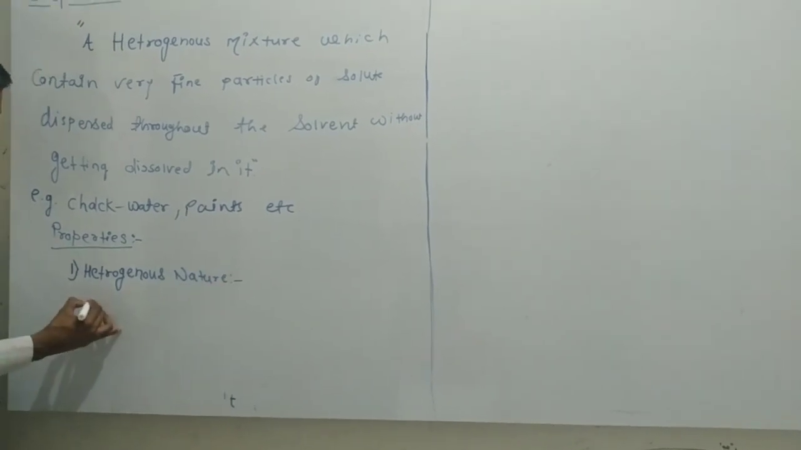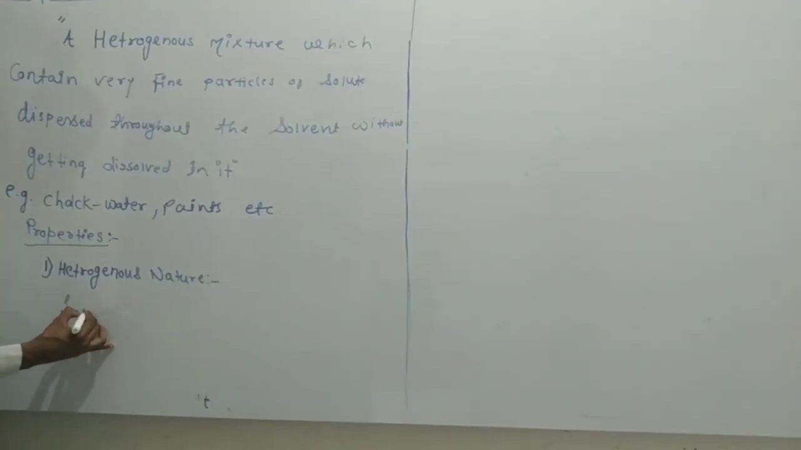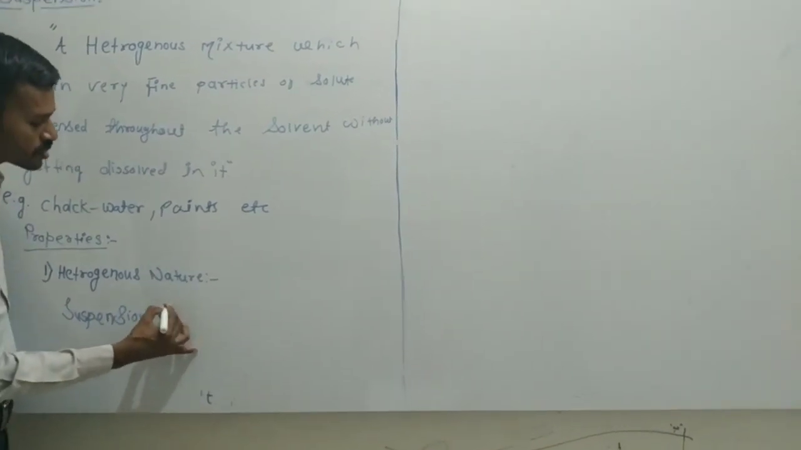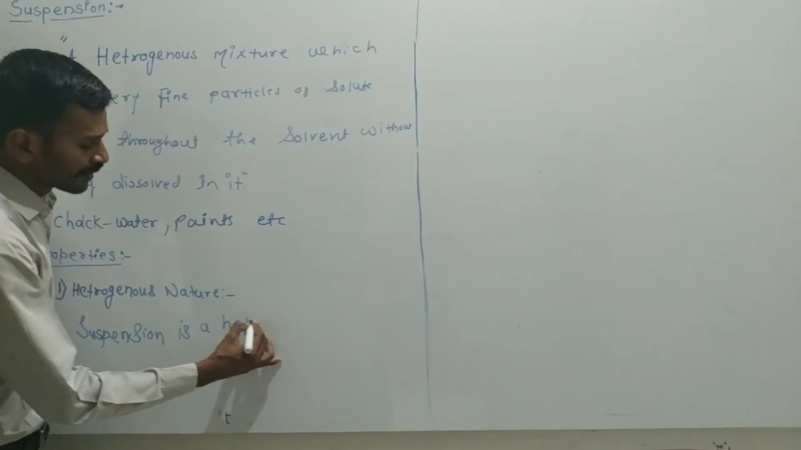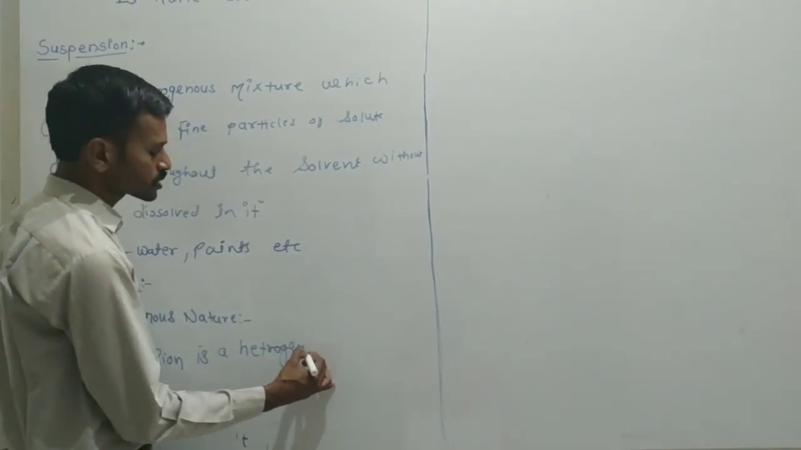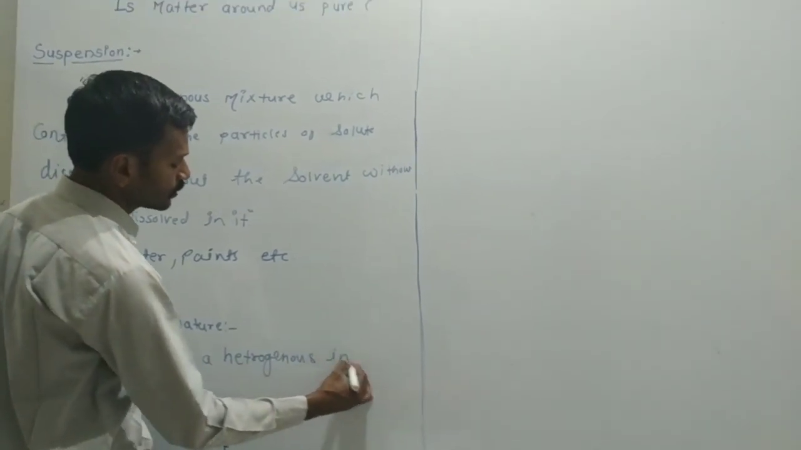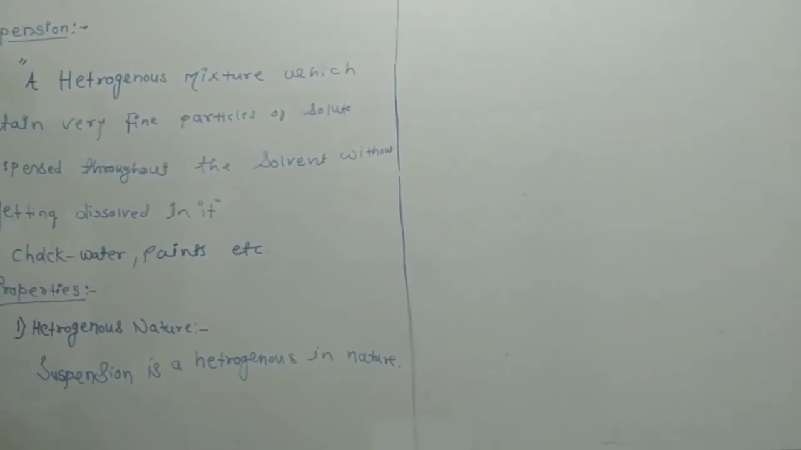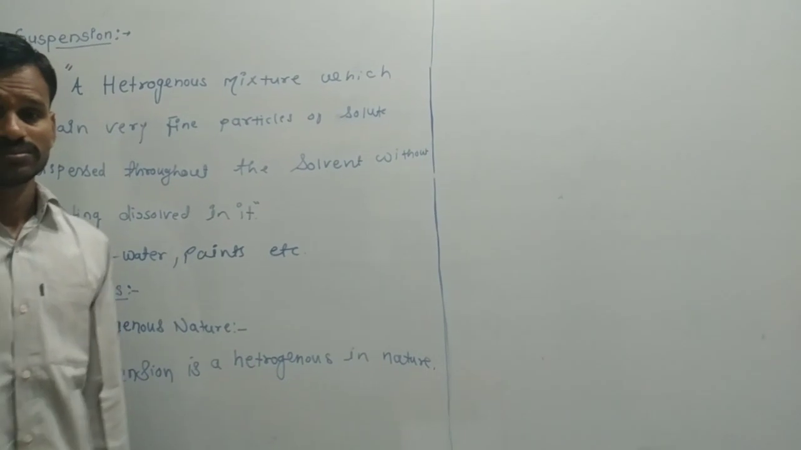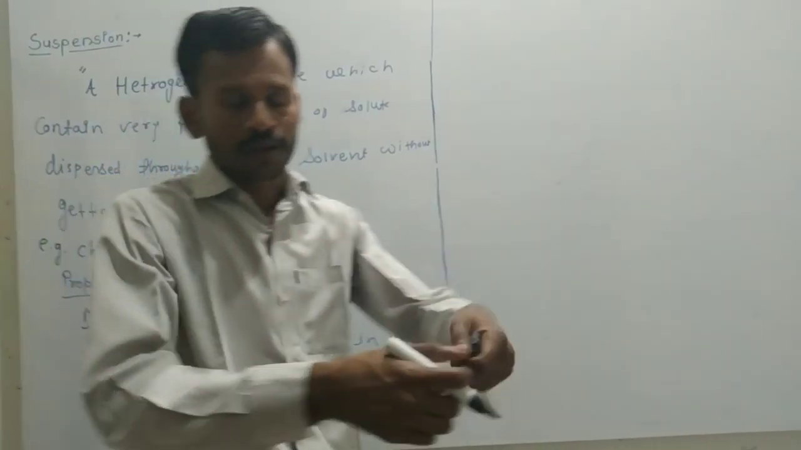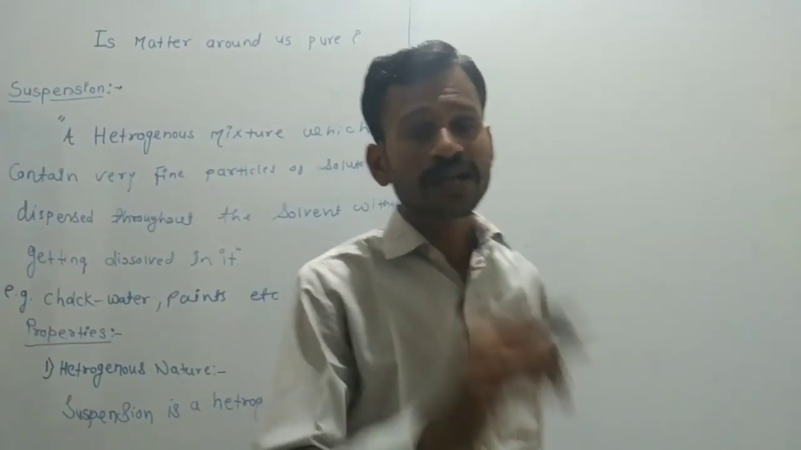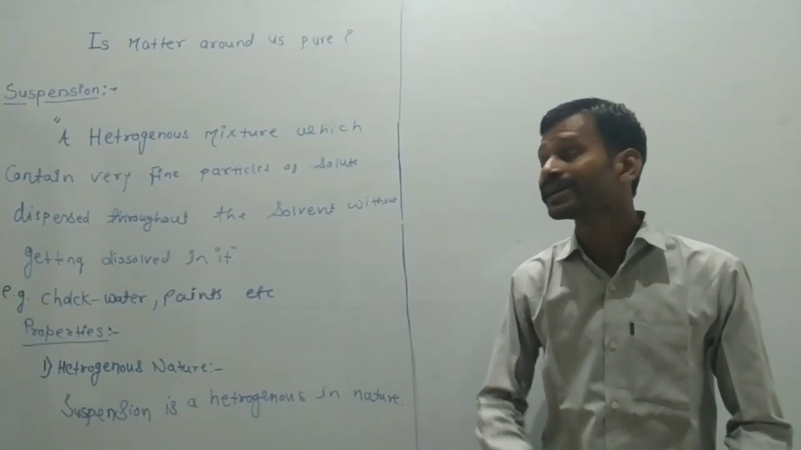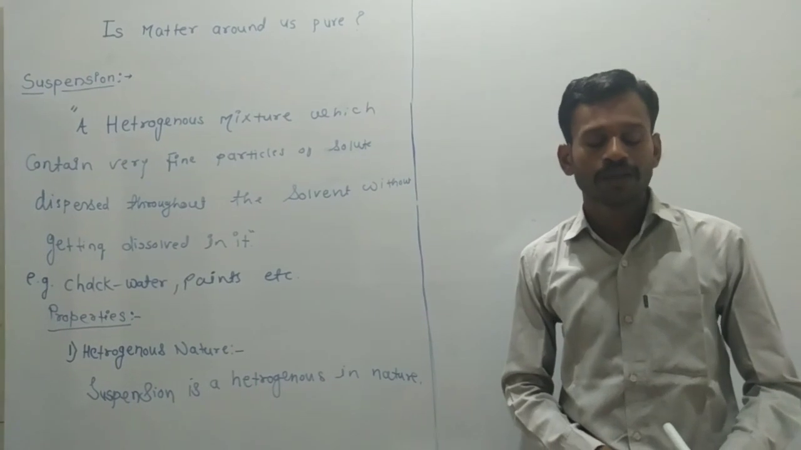So simply, a suspension is heterogeneous in nature. Which type of nature? It is the heterogeneous nature as per the definition, not homogeneous. This is the first property as per the definition.